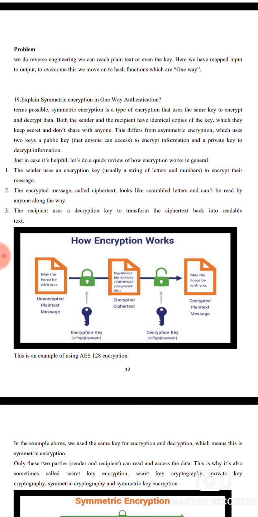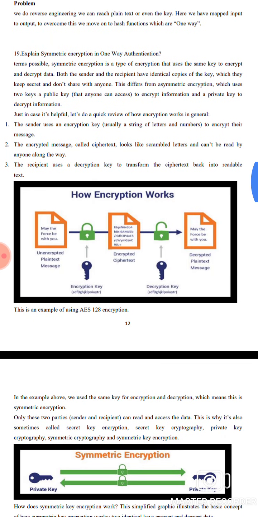Symmetric encryption is a type of encryption that uses the same key to encrypt and decrypt data. Both the sender and the receiver have identical copies of the key, which is kept secret and not shared with anyone. This differs from asymmetric encryption, which uses two keys, a public key and a private key, to decrypt the information. The sender uses the encryption key to encrypt their message.